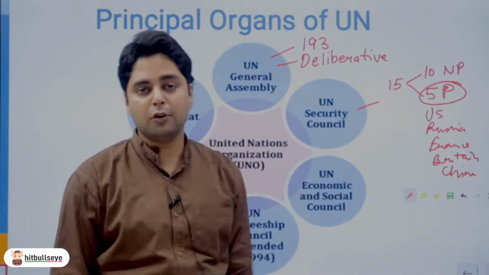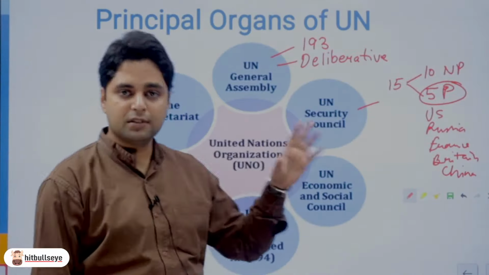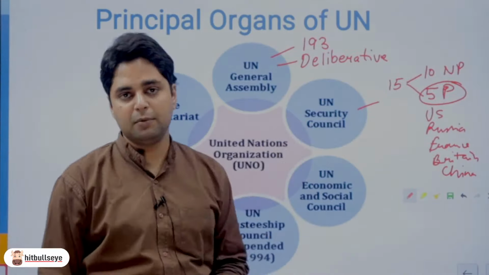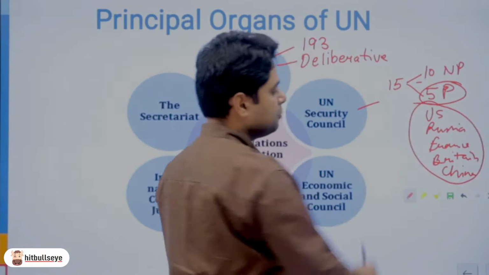और 10 members होते हैं नॉन परमानेंट जो 2 साल के लिए चुने जाते हैं. Now this is the actual decision making body of the United Nations. So whatever resolution is passed in the Security Council is actually enforceable. और कोई भी डिसीजन लेने के लिए मेजॉरिटी से वो डिसीजन लिया जाता है, लेकिन इन 5 कंट्रीज के पास वीटो पावर है.